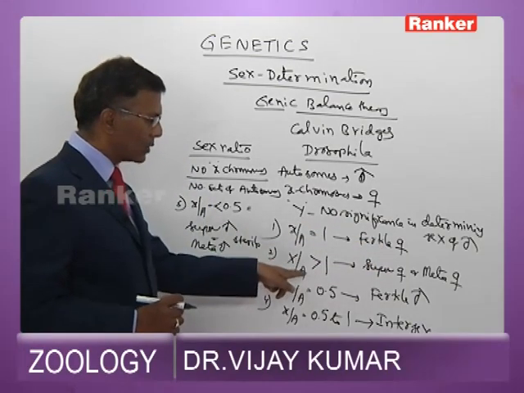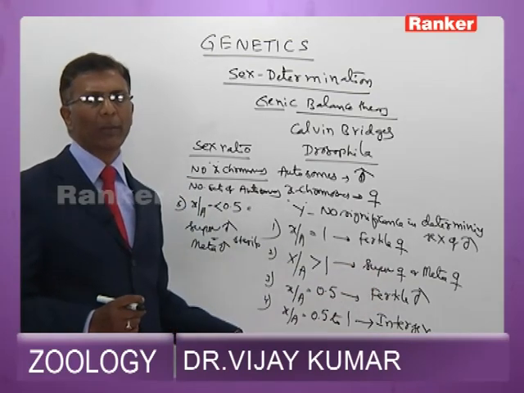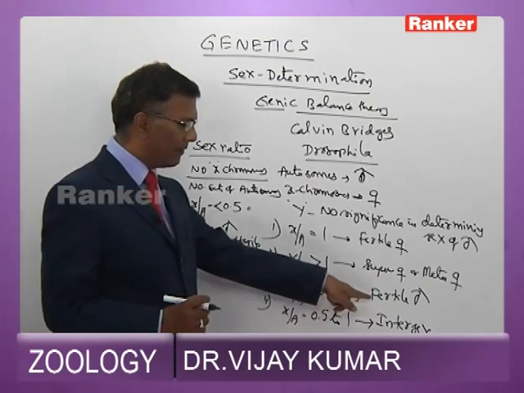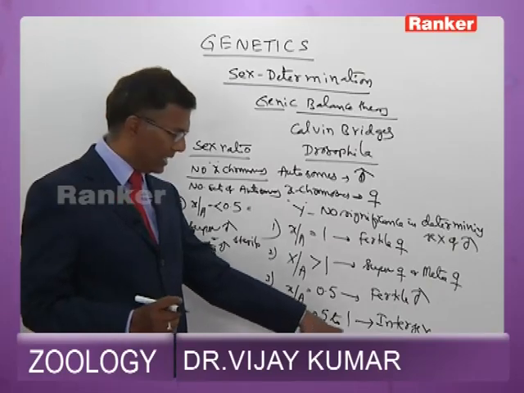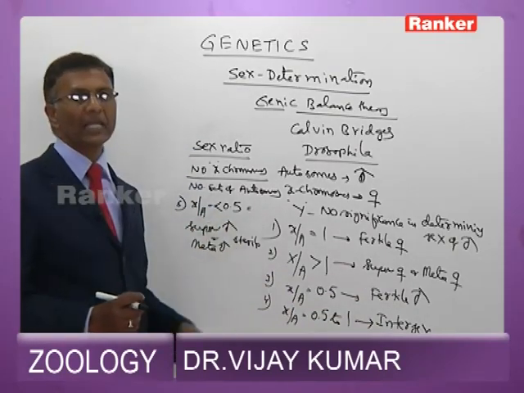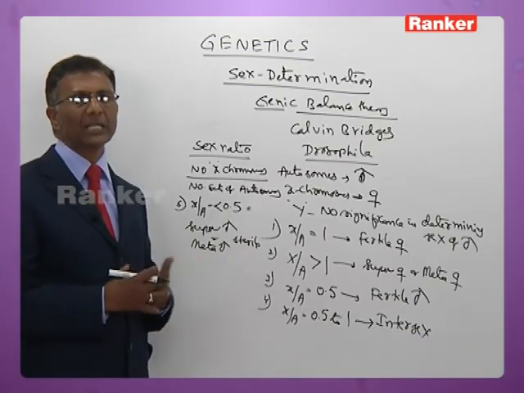If greater than 1, it is a super female or meta female. If 0.5, it is a fertile male. If between 0.5 and 1, it is a sterile intersex. If less than 0.5, it is a sterile meta male or super male.